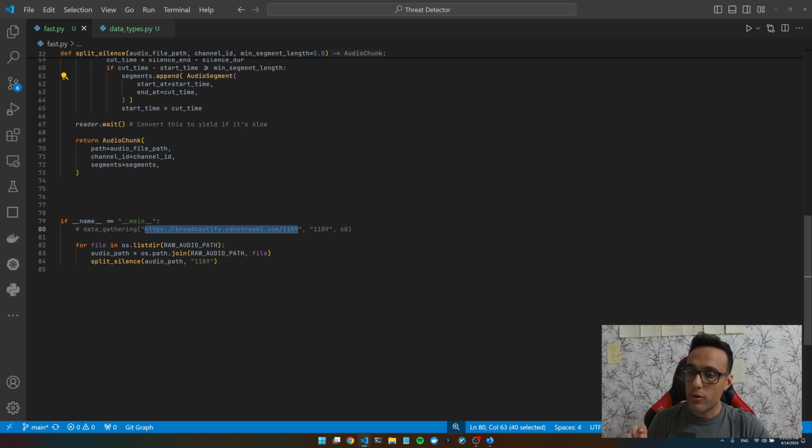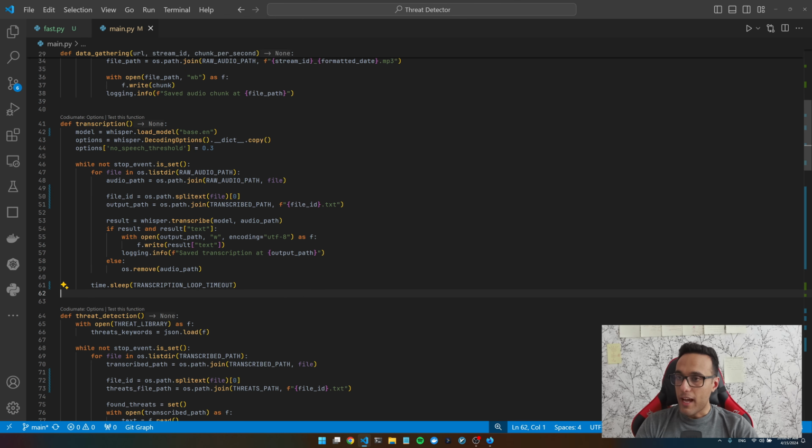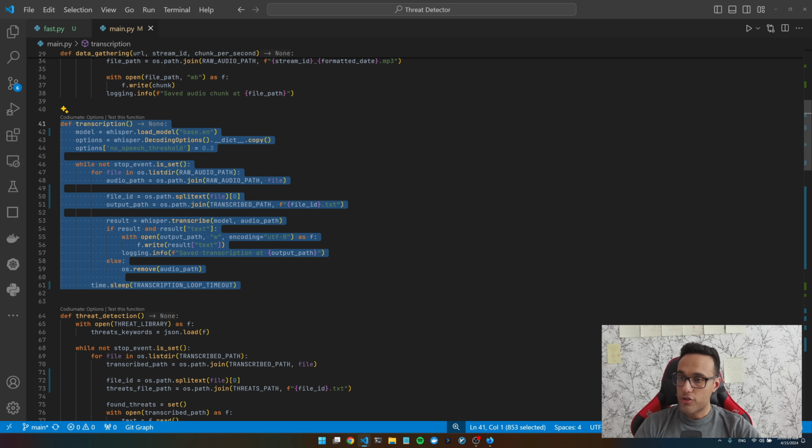Okay, right now we have a link that we can listen to, and we can understand the silence in that file and split it out. Now we have a bunch of segments here that we need to transcribe. We already have the function for transcribing using Whisper.